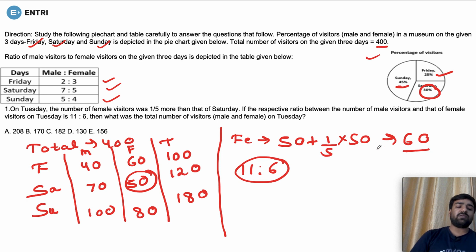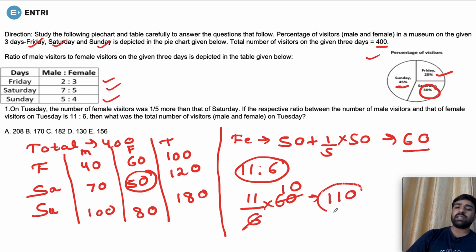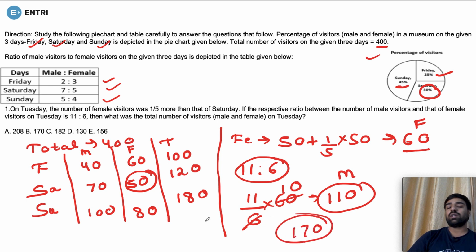So we do 11 by 6 into 60, cancel out the 6, and we get 110. This means that 110 males and 60 females were there. If we make the total of males plus females, the value comes to 170. So the correct answer is 170.